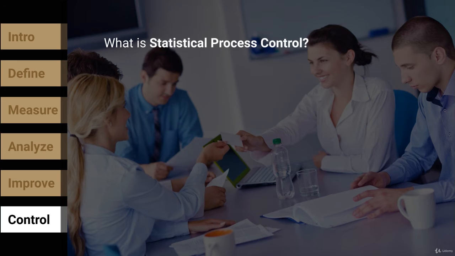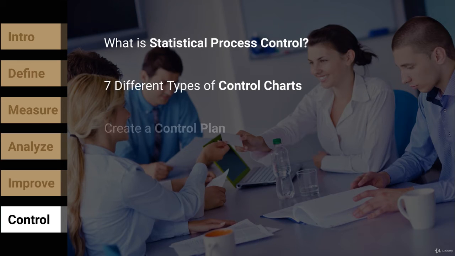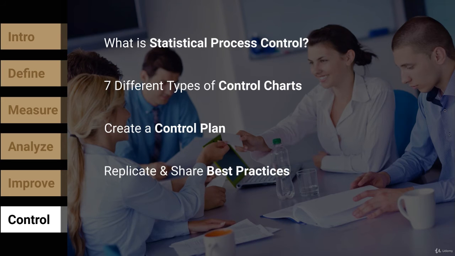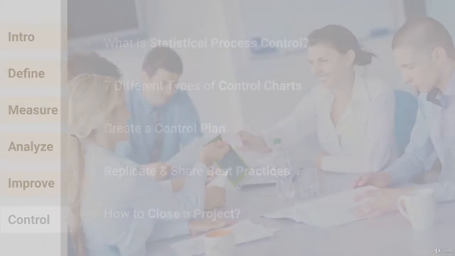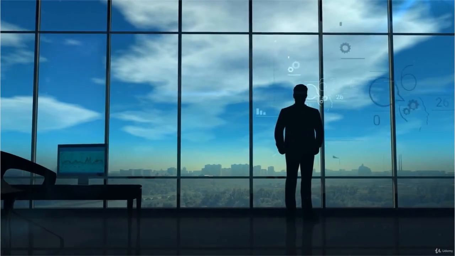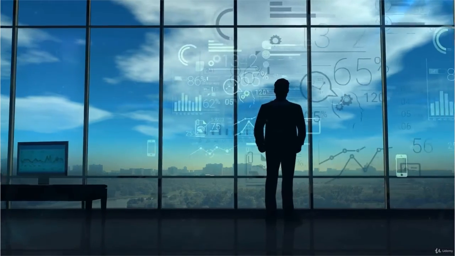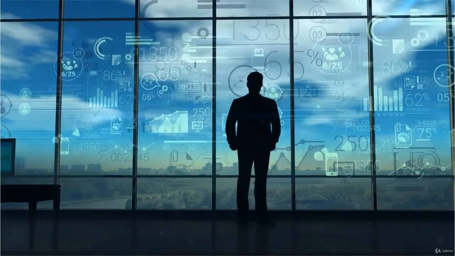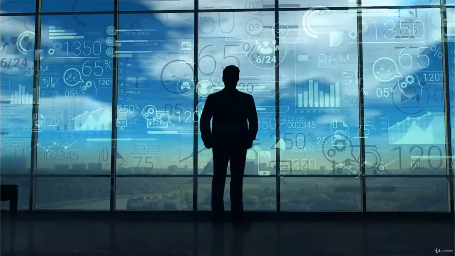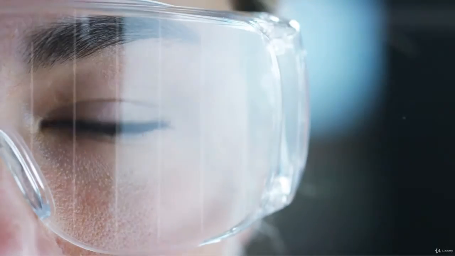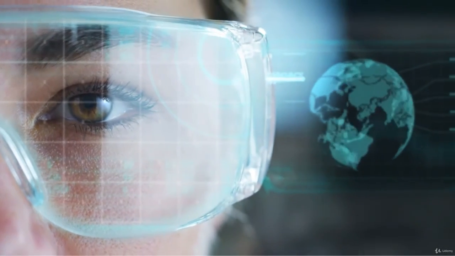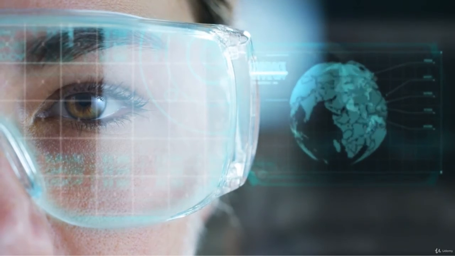You will understand at least 7 different types of control charts. You will create a control plan, replicate and share best practices, and then you will learn how to close a project. In this Six Sigma Green Belt certification program, you're going to learn over 100 Lean and Six Sigma tools and techniques. Now, along with these lessons, I have also provided a number of real-life anecdotes.